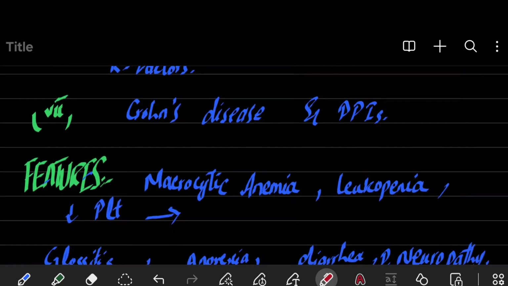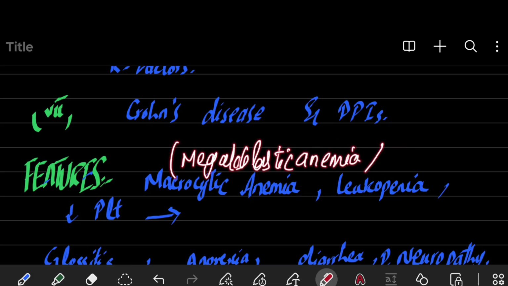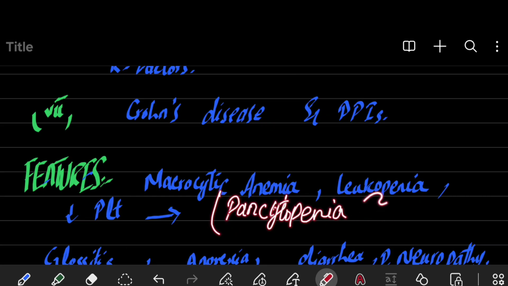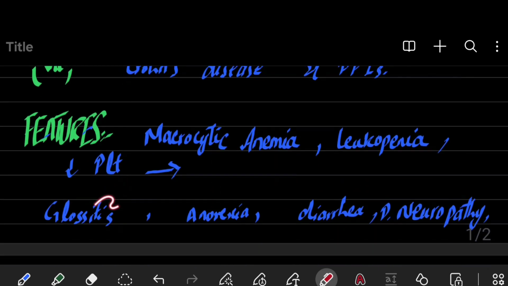What are the features that you can see in vitamin B12 deficiency? First one, the most important one, is macrocytic anemia, and it is actually megaloblastic anemia. We will discuss it in the lab findings. You can also see leukopenia and thrombocytopenia. So when all three cell lines are decreased, it is called pancytopenia. It also leads to mucosal changes, and due to these you can see glossitis, and sometimes anorexia and diarrhea. Its deficiency also leads to peripheral neuropathy.